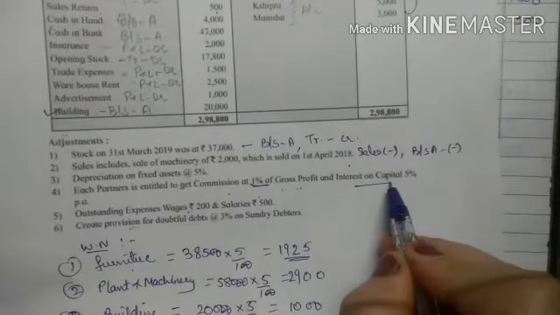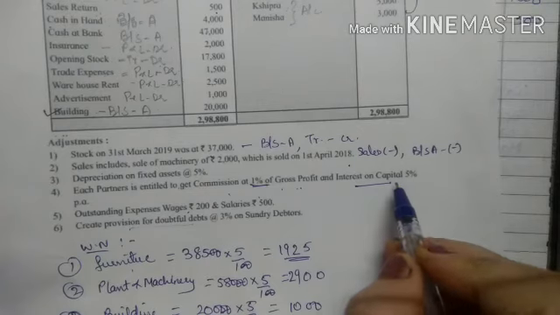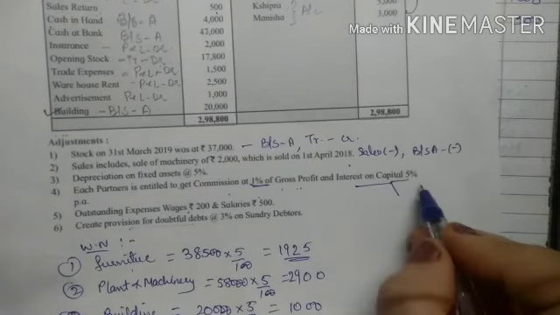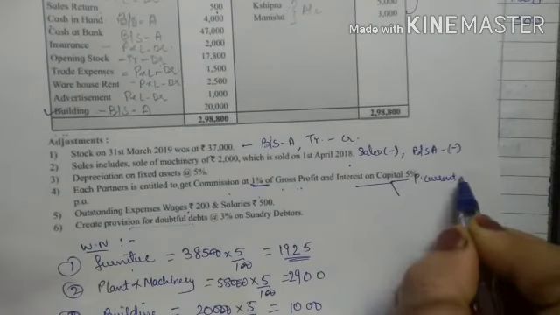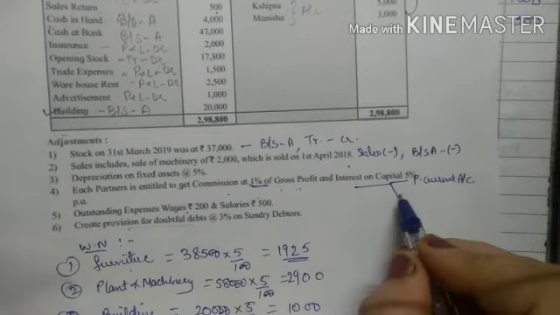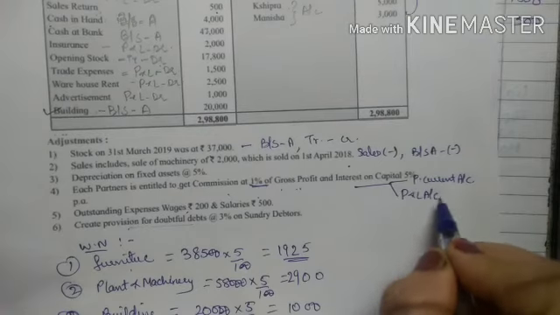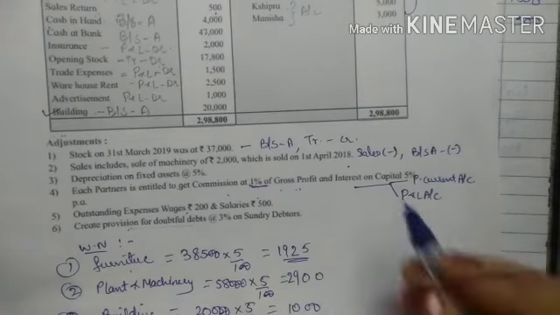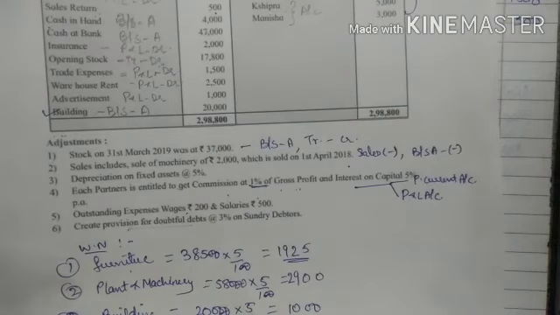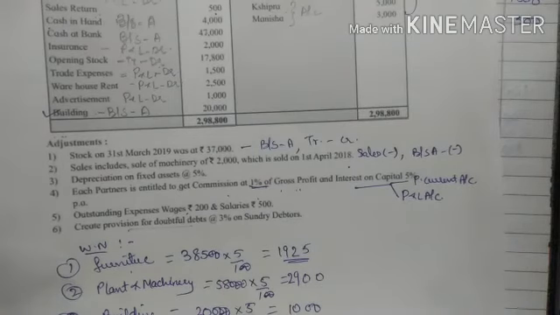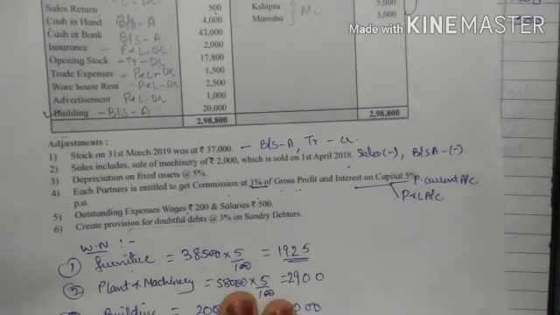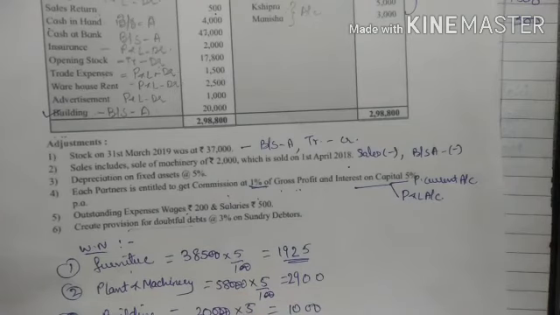Now for this interest on capital account, two effects will be given as it's an adjustment. First, it will come in the partner's current account, right? And secondly, it will come in the profit and loss account. Now see, interest on capital, the partner has given the capital to the business, so this interest on capital is his income. उसको वो income की तरह है, वो उसका expense नहीं है, उसको मिल रहा है business से, right? And who is giving this interest? It is given by the business, right? So for business it's an expense. So for business it's an indirect expense.